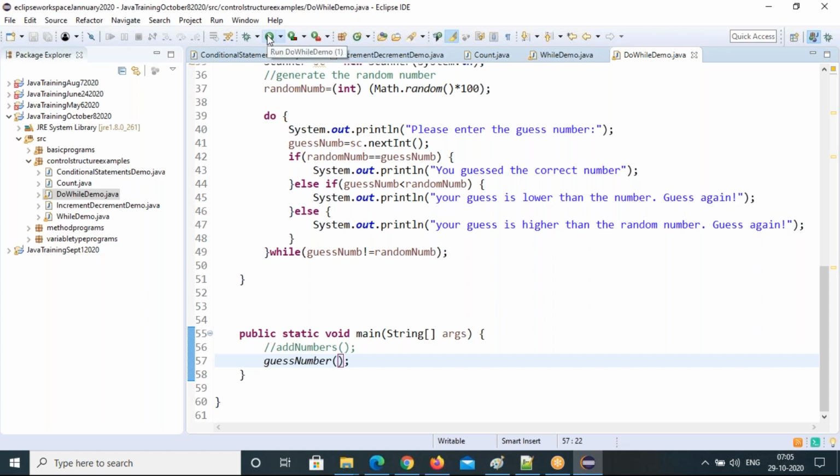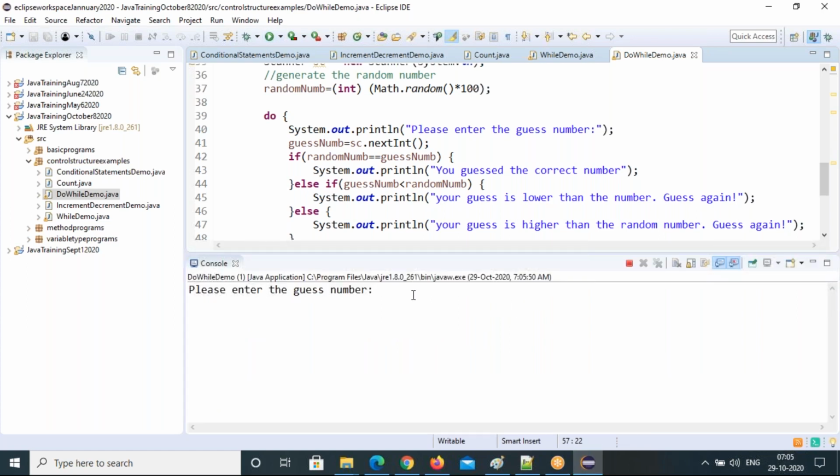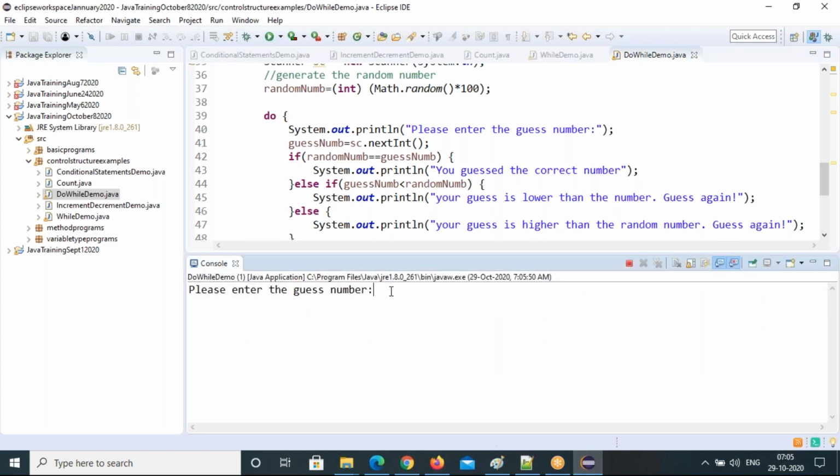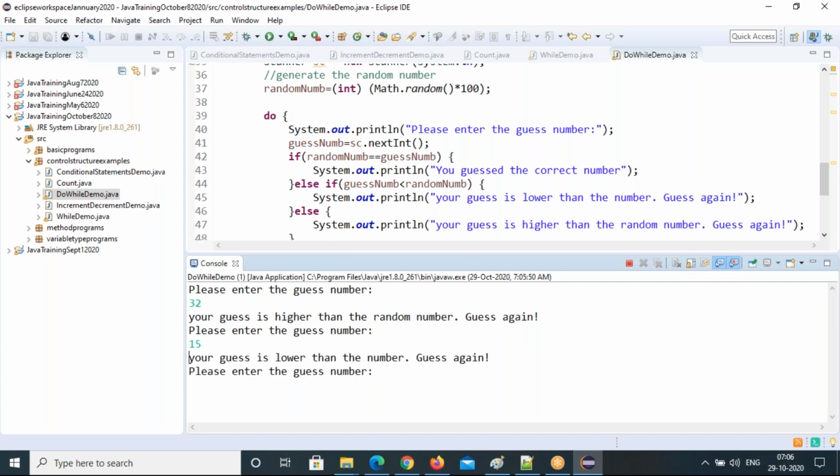So let's execute this. Please enter the guess number. So we have to struggle a little bit. Your guess number is higher than the random number. So we are generating the random number once only. So understand that. Next, it's very high, so I'll come down to 15.